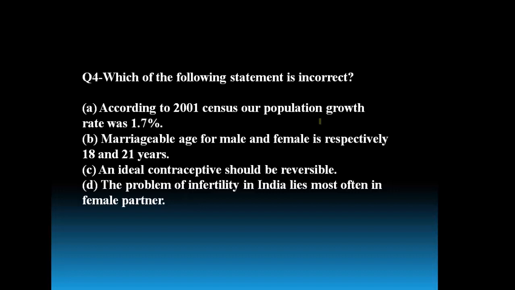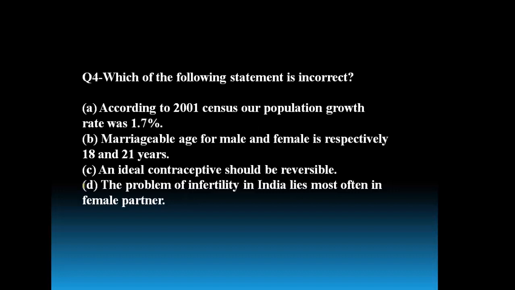Marriageable age for male and female is respectively 18 and 21 years. An ideal contraceptive should be reversible. The problem of infertility in India lies most often in the female partner. So these are the given statements. Let us find which one is incorrect.